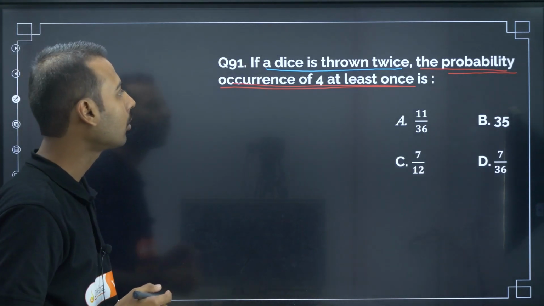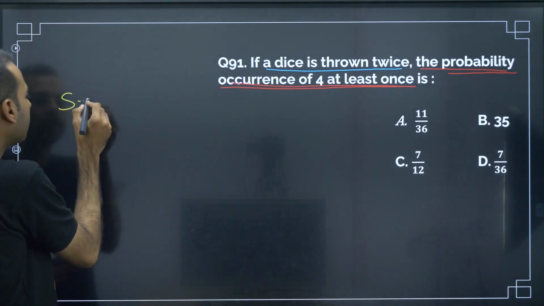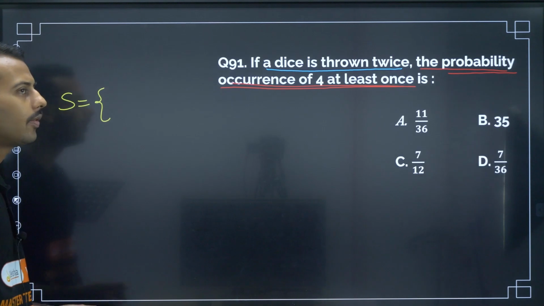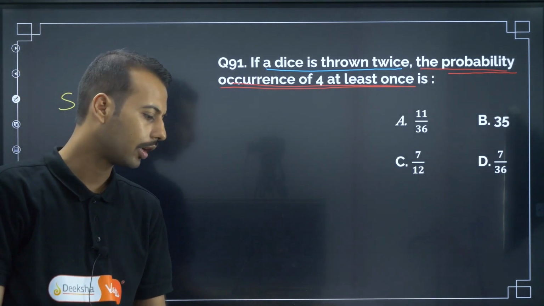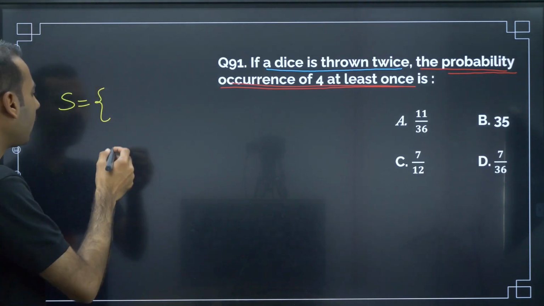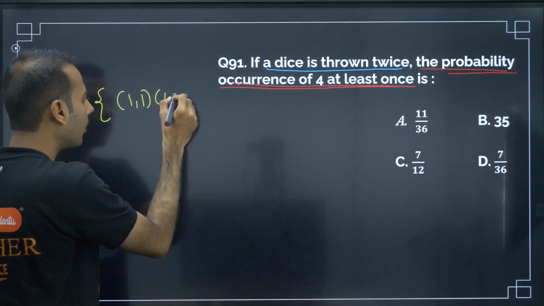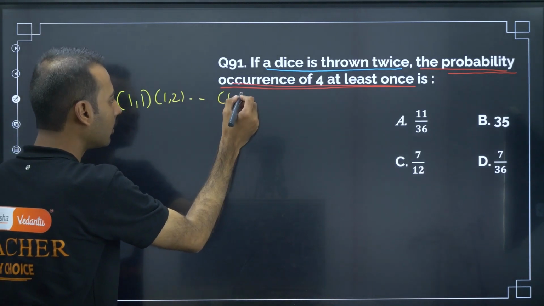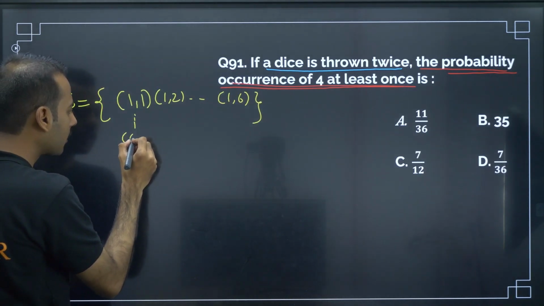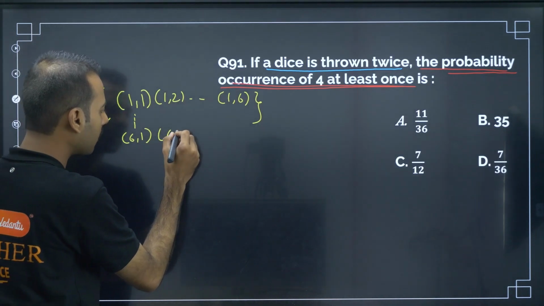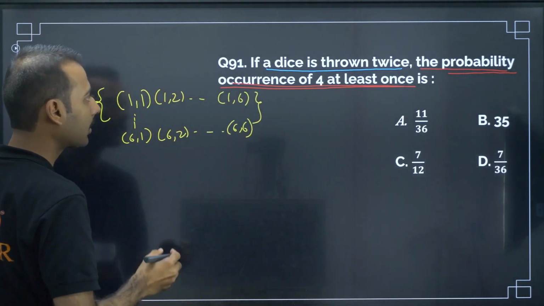If a die is thrown twice, now try to recall sample space. Sample space for this is, if a die is thrown twice or two dice are thrown, two dice both mean the same. So whenever two dice are thrown, we write sample space like this: 1 1, 1 2, 1 6 and so on, 6 1, 6 2, 6 3, so on up to 6 comma 6. This is the sample space.